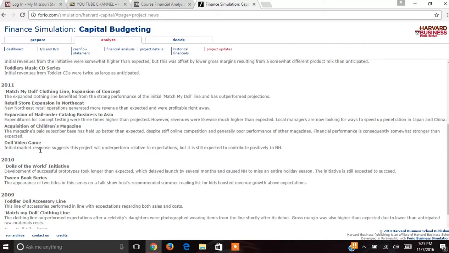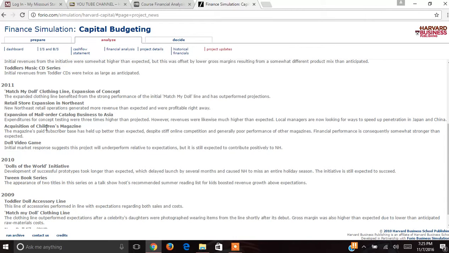Initially, the market response suggested that this project will underperform, but it was still expected to contribute positively to the company. I chose to invest in children's magazine because the profitability index was 1.15, the net present value was 28.96, and the internal rate of return was 19.52, which are all acceptable.